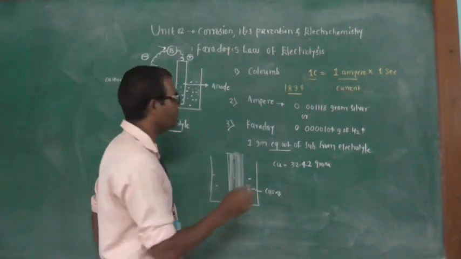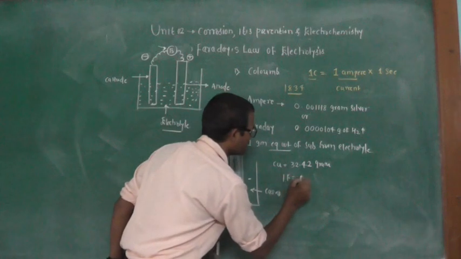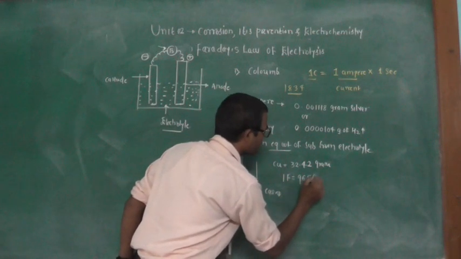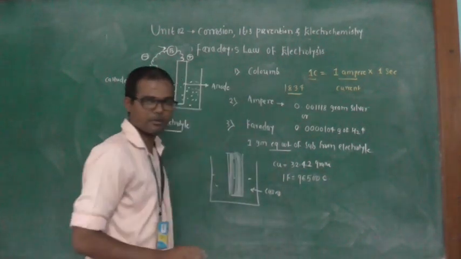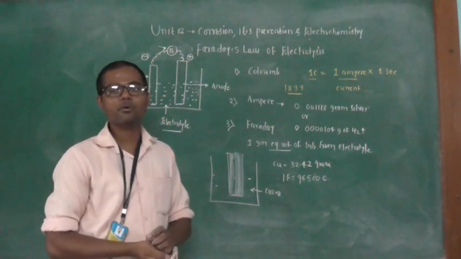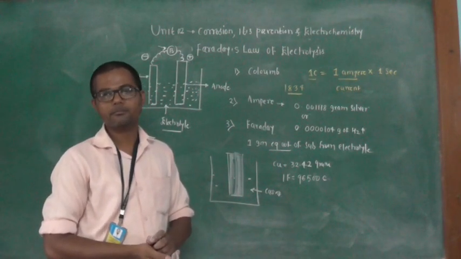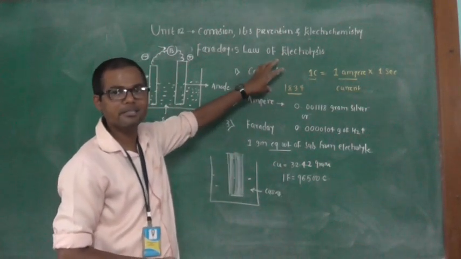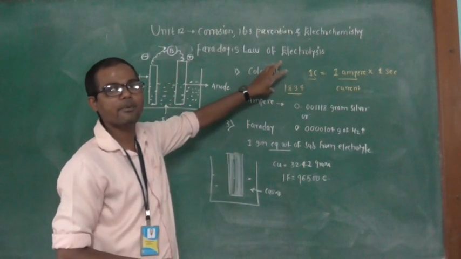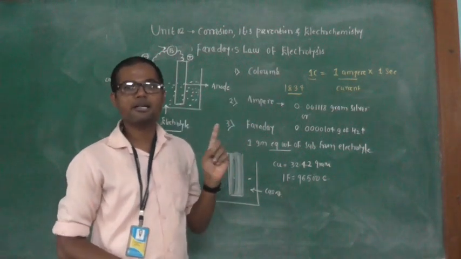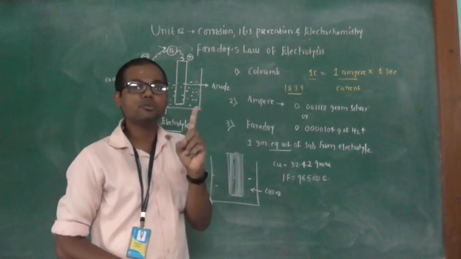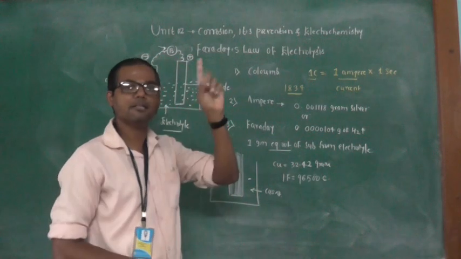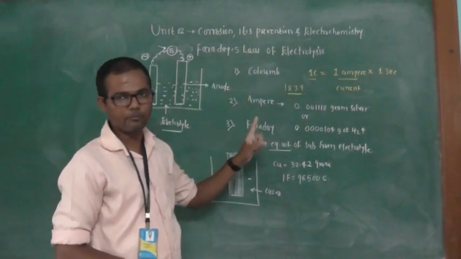So 1 Faraday is equal to 96,500. These are the three important terms used in Faraday's law. The first one is the Coulomb. It is the quantity of electricity that passes through a circuit when a current of 1 ampere passes through the circuit for 1 second. That is 1 Coulomb.